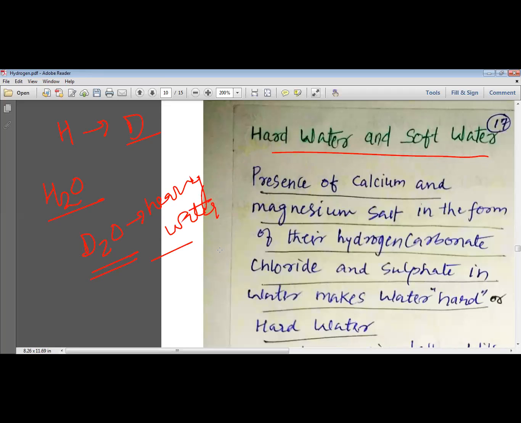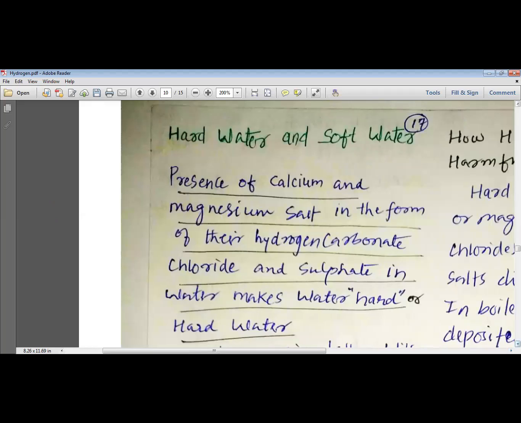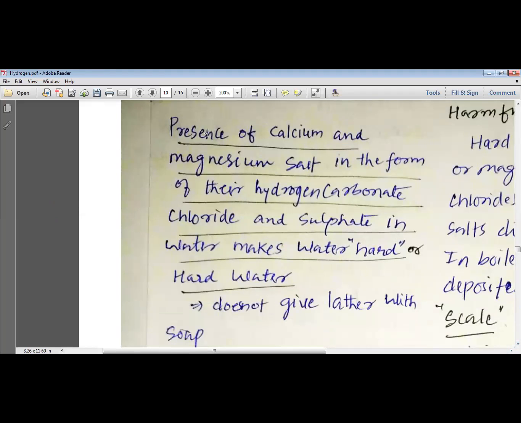So let us find out what is hard water and why it is of our interest, or why we want to study about the hard water. Hard water is the presence of calcium and magnesium salts, in the form of their hydrogen carbonate, chloride and sulfate, in water. Now what is the meaning of in water? It means dissolved in water.